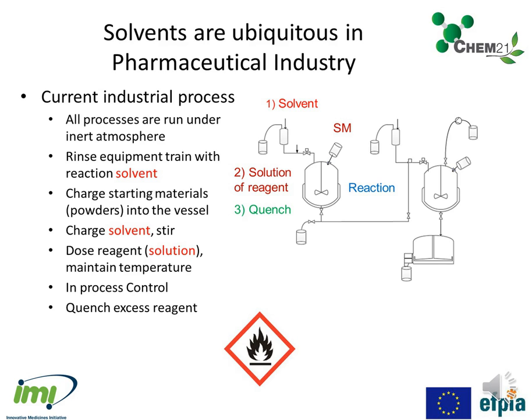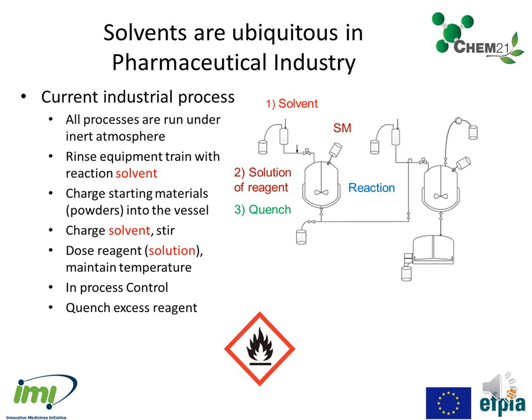This scheme represents a basic chemistry process. It is important to remind that all processes are run under a nitrogen atmosphere in order to avoid explosive solvent-oxygen mixtures. The process begins with a wash of all the equipment train with a reaction solvent. The starting materials, which are generally solid, are charged into the vessel. Then the reaction solvent is charged under stirring.